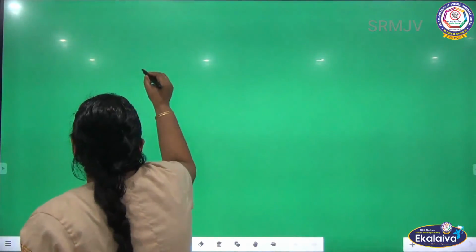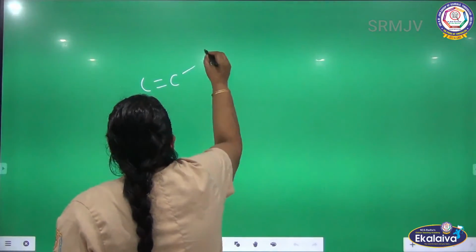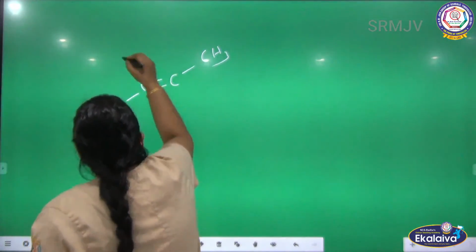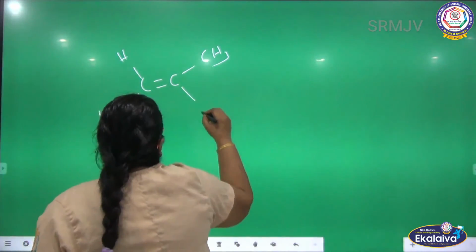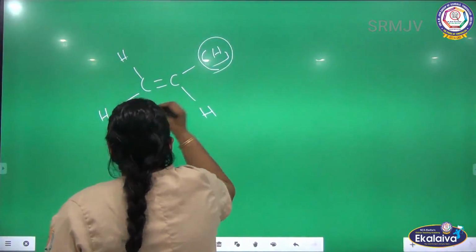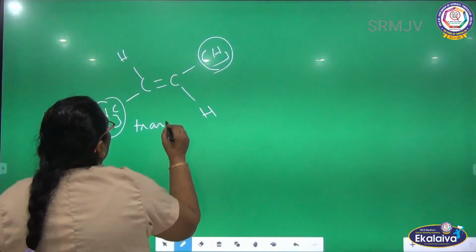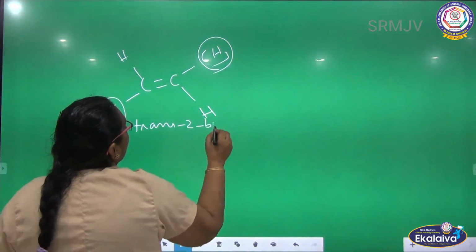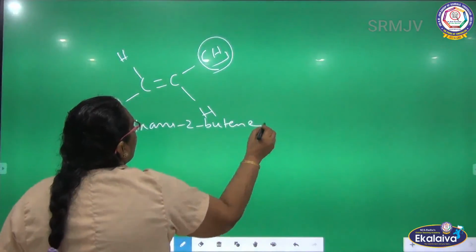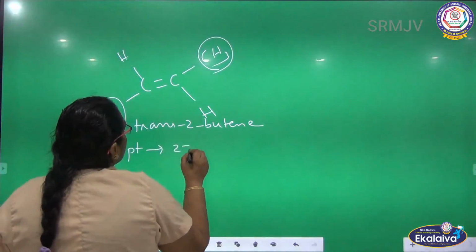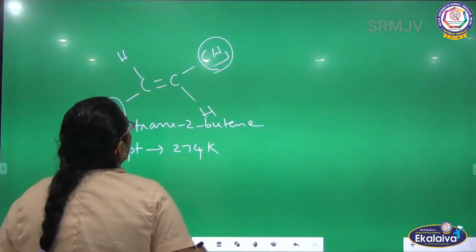What about trans-2-butene? See, the bulky groups are on the opposite side. So this compound has similar groups on the opposite side. We call it trans-2-butene. What is the boiling point of this compound? The boiling point is 274 Kelvin, which is less than that of the cis isomer.